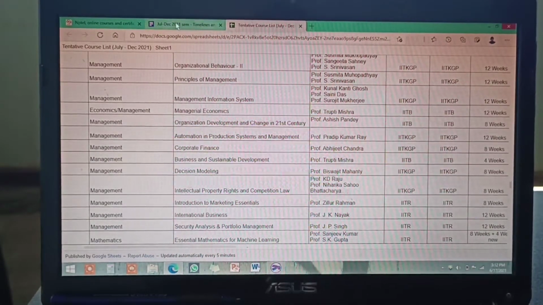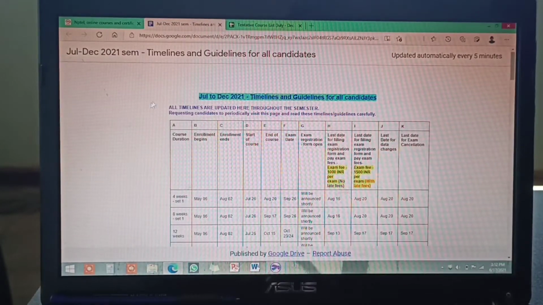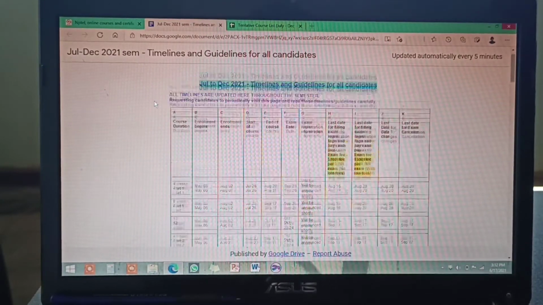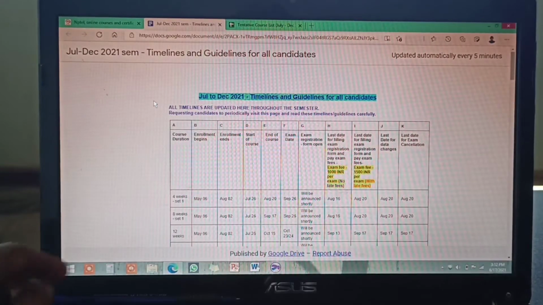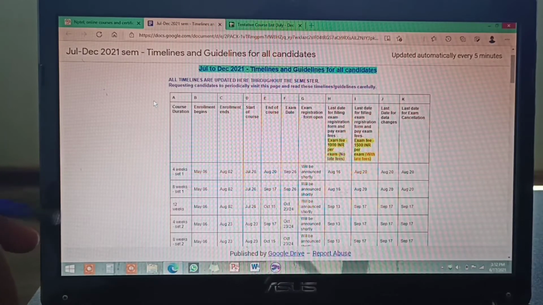So now let's go to the guidelines. I will share the link of the guidelines also in the description. So first is the July to December 21 timelines and guidelines for all the candidates.